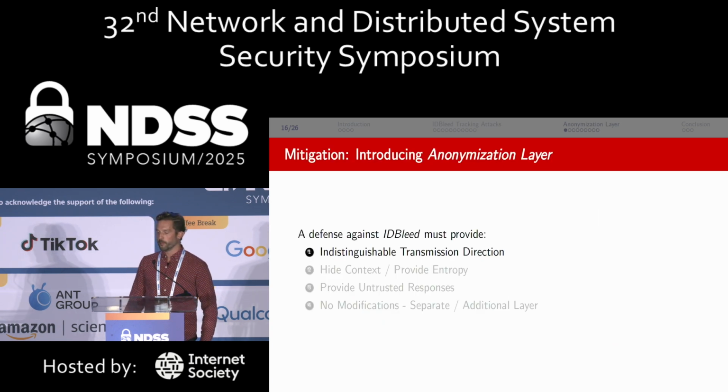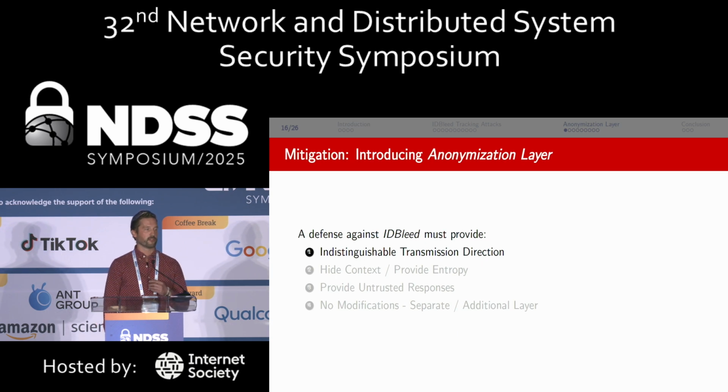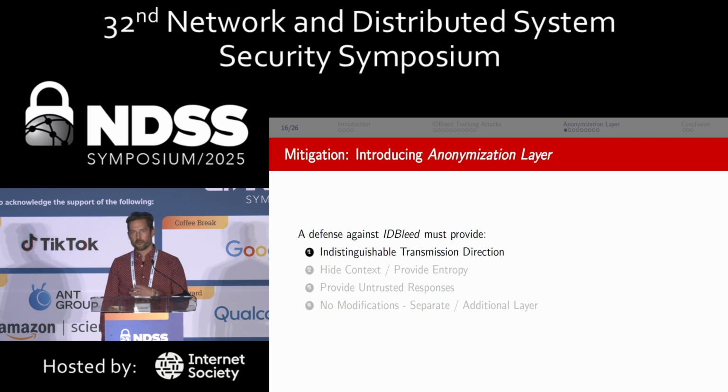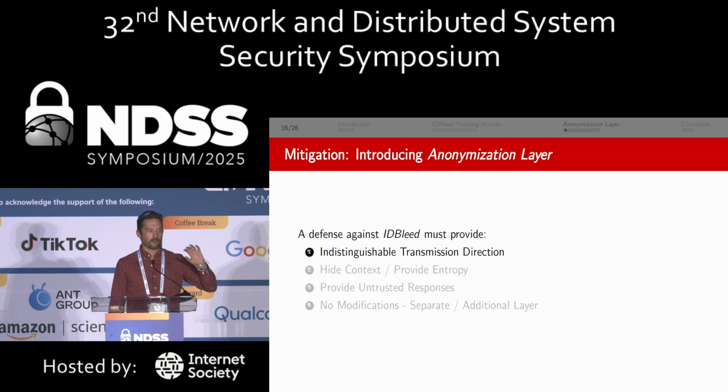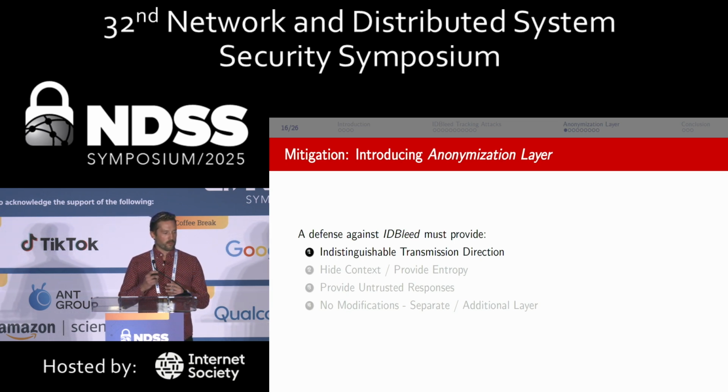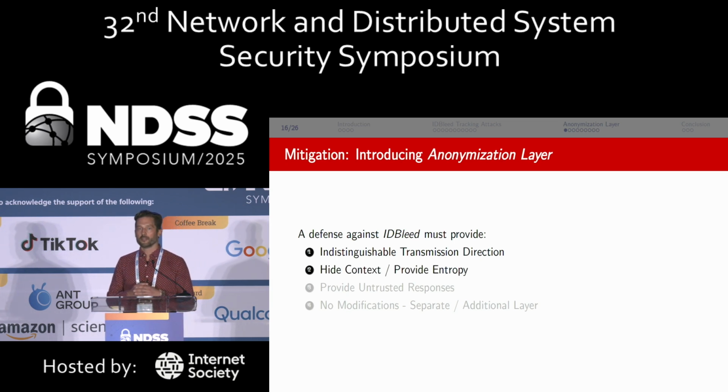So this all inspires then our mitigation, which we call the anonymization layer. And we decided that a defense against ID bleed is going to have to provide several things. One of them being we have to be able to remove the transmission direction to basically remove data flow analysis. So this is removing the unicast communication between a destination and a source. We also want to be able to hide the context so that you can't infer anything from specific packet types, and also provide entropy, so any kind of consistent payloads would not necessarily just be showing up as the same encrypted bytes.